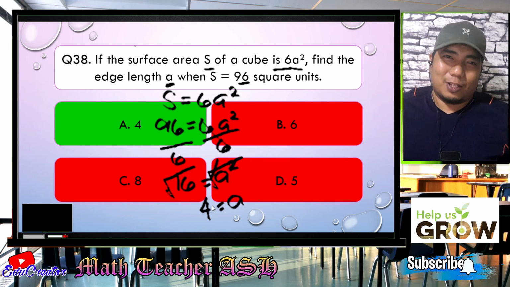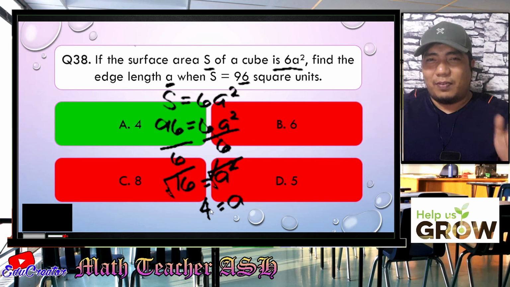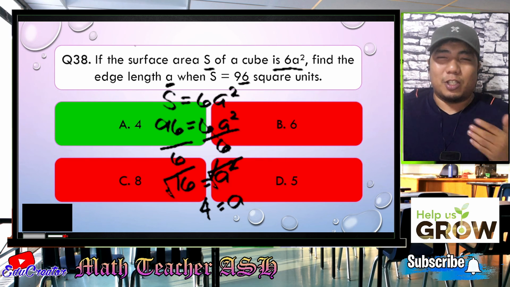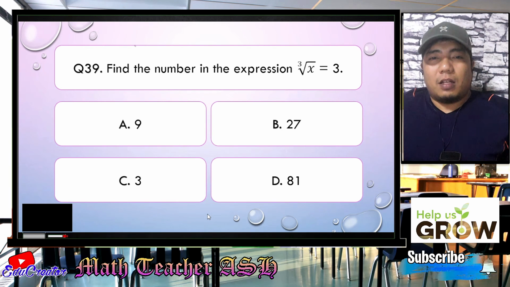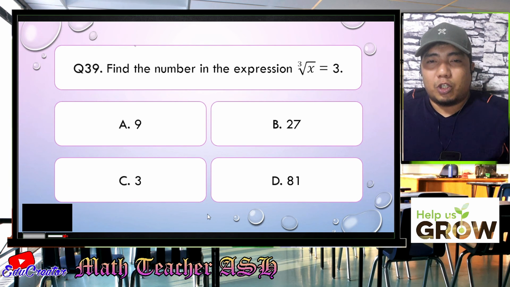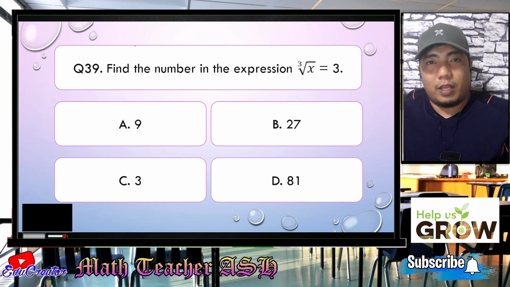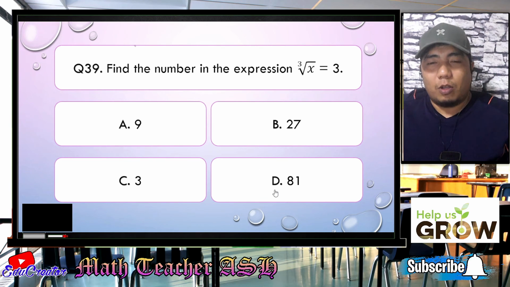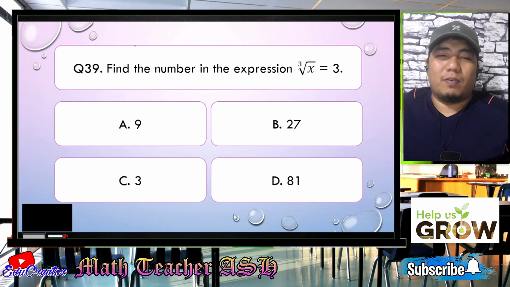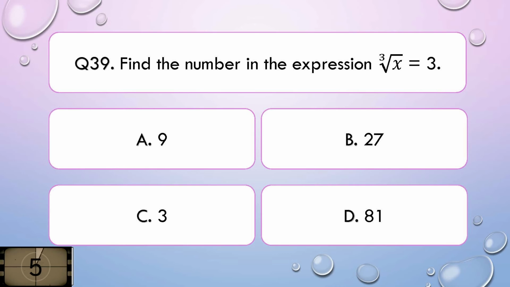So I hope you got that one. Now, if you have difficulty in solving that one, you can just repeat the discussion that we have just done right now. All right. Now, let us go to question number 39. Find the number in the expression cube root of x is equal to 3. Okay. Is it A, 9, B, 27, C, 3, or D, 81? I'll give you 5 seconds to think about your answer.